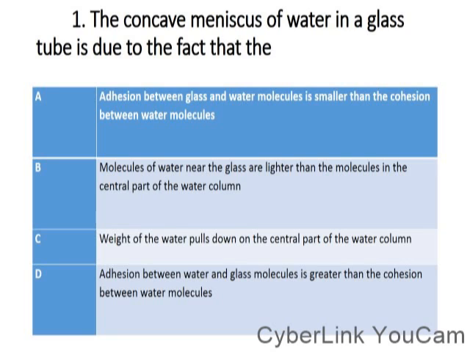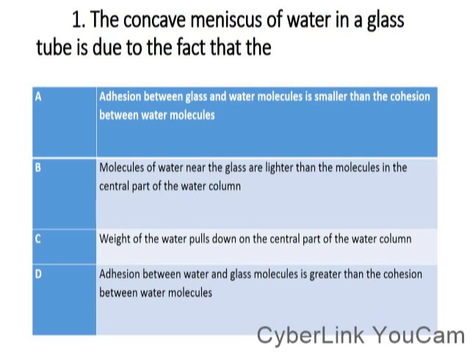Water forms a concave meniscus while mercury forms a convex meniscus. But the question asks, what is responsible for the formation of the concave meniscus of water?